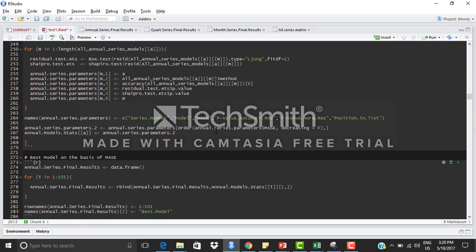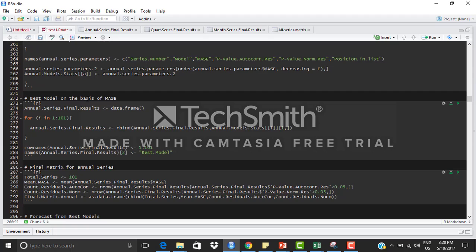Once everything is done, the data frame is sorted on the basis of MASE value in increasing order, so that we can get the minimum MASE for each particular model.